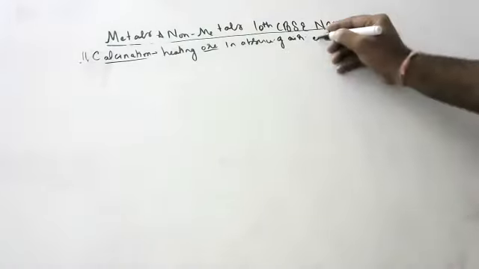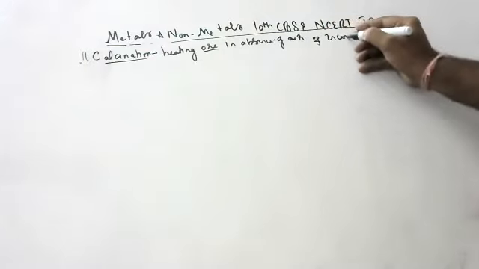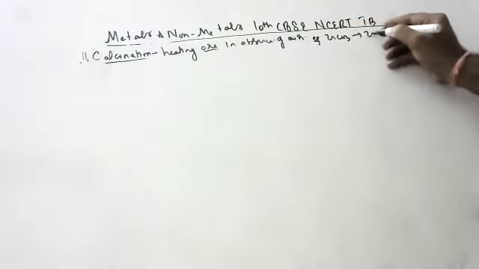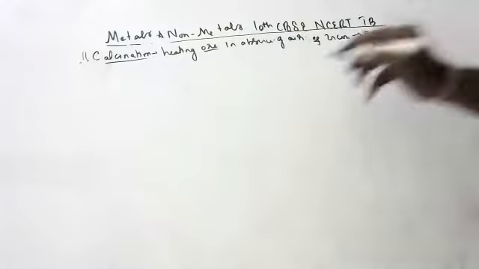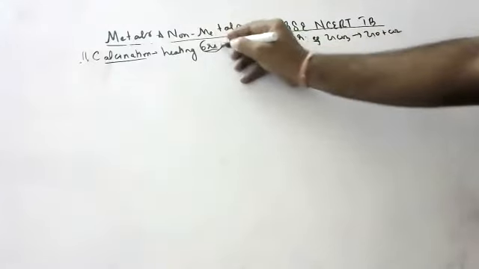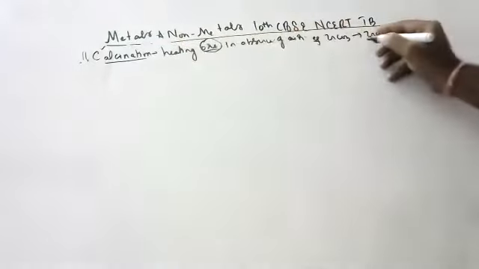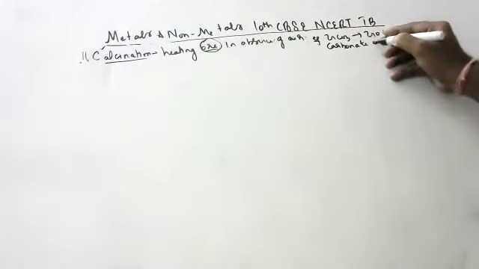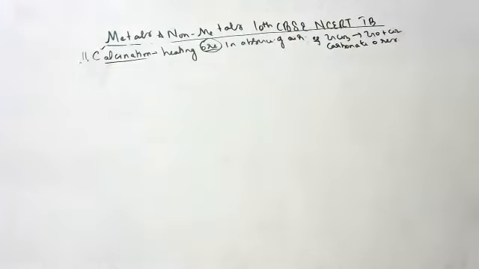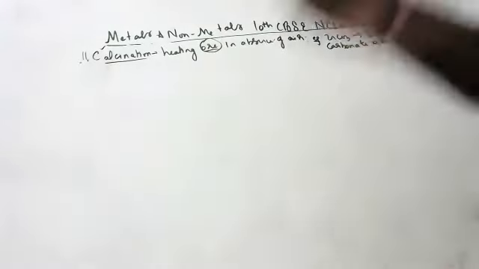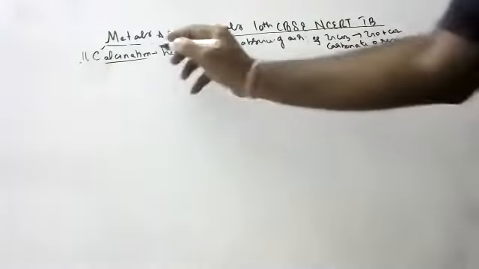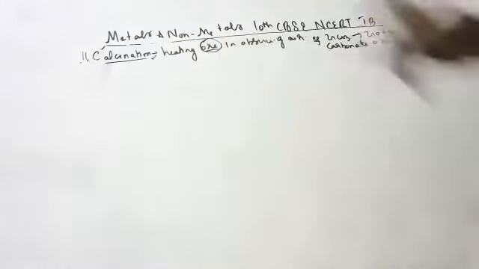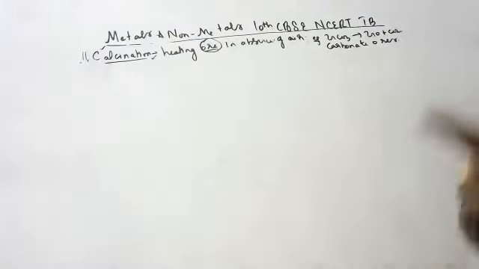Compulsory example, ZnCO3. If you heat it in absence of air, you get ZnO plus CO2. This calcination is done for carbonate ores. You should write this in the exam, but since it is not there for you, you may not get it. But if you get it accidentally, calcination is heating ore in absence of air.